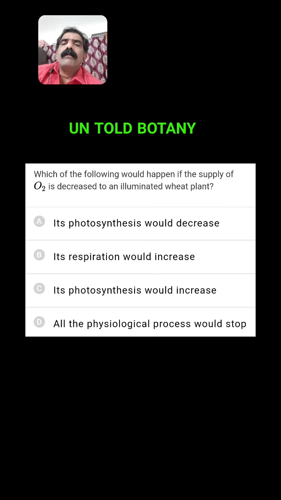Actually, wheat is a monocot plant. Although it is a monocot, the C3 cycle takes place here. So, being a C3 plant, if oxygen is less, the rate of photosynthesis will increase. If oxygen concentration is increased, that may lead to photorespiration. Here oxygen is decreased, that favors photosynthesis. So, its photosynthesis would increase is the right answer.